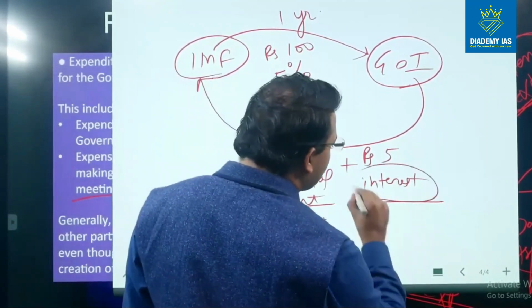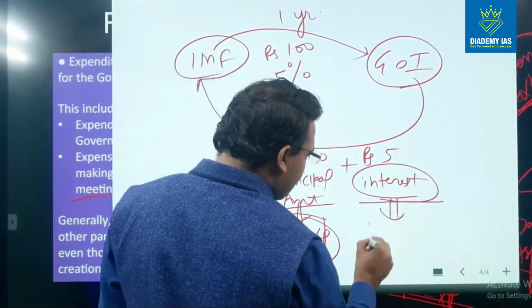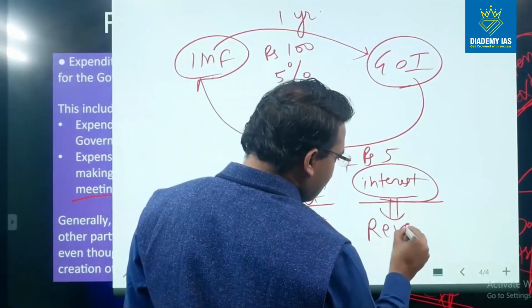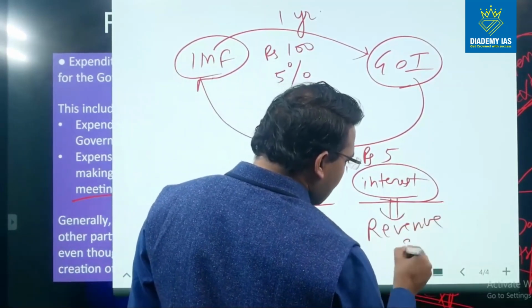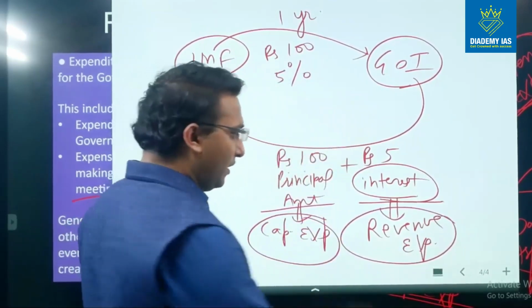This interest payment by the central government is revenue expenditure, right? So interest payments are revenue expenditure.